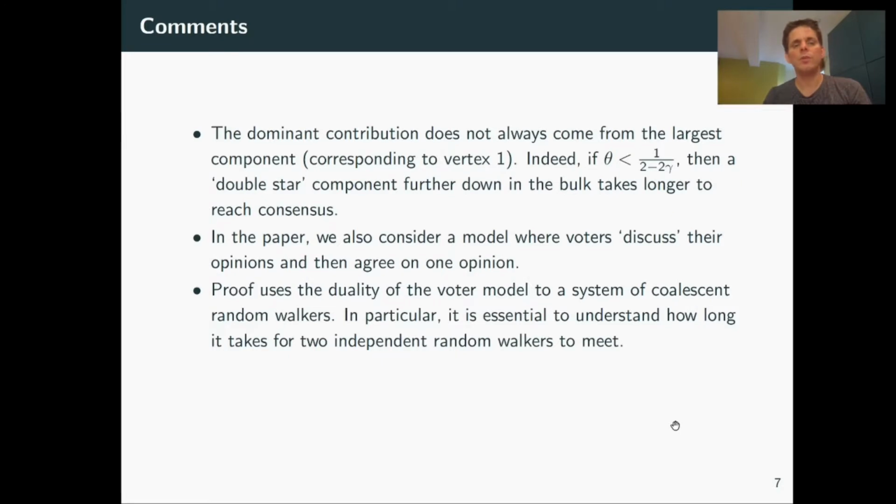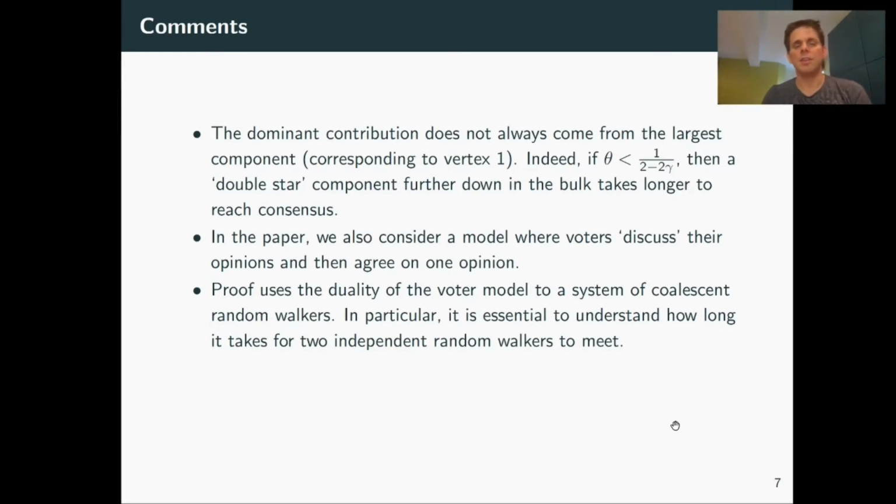And how do we prove this? Well, we use the well-known duality for the voter model. And this is a duality to the system of coalescent random walkers. You can sort of imagine if you let the voter model run forwards in time, then you get these coalescent random walkers by taking opinions and tracing back where they have come from. And in particular, if you want to know about the consensus time, it's absolutely essential to understand how long it takes for 2 independent random walkers to meet.